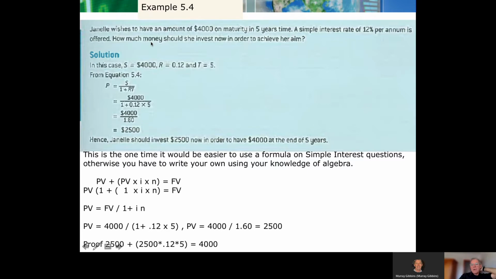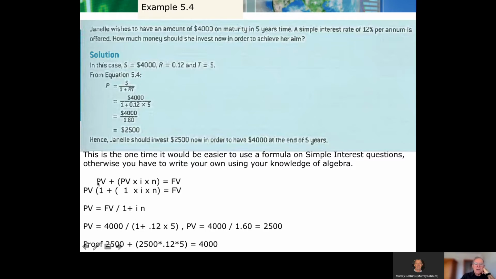Janelle wishes to have an amount of $4,000 on maturity in 5 years. Simple interest is 12%. How much money should she invest now in order to achieve her aim? This is the one time that a formula would be handy with simple interest. We can still write our own using common sense principles, but we do need to know a little bit of algebra to be able to do that. So here is us looking for the right equation, making sure we find the right equation and plugging the data in and getting the answer. But let's try and use logic to solve it.